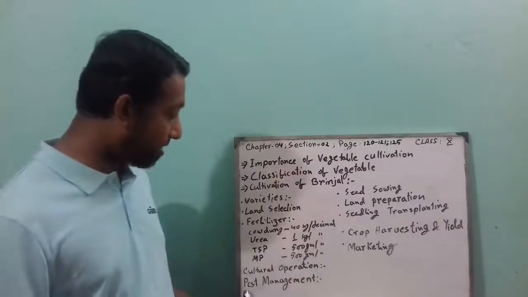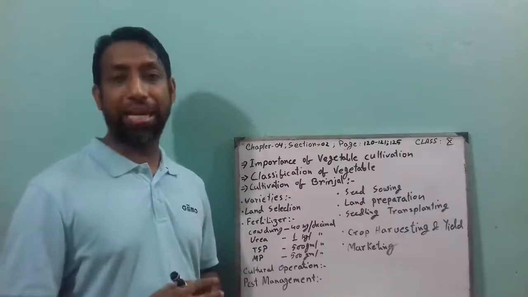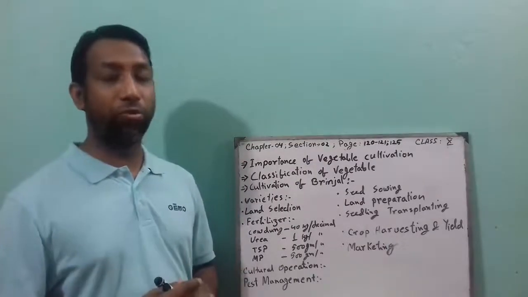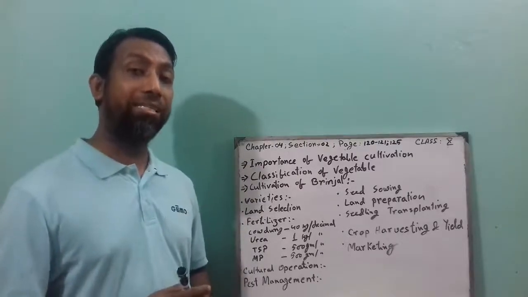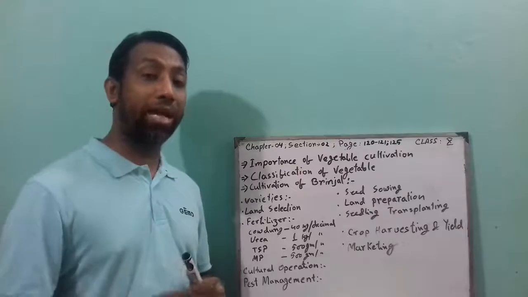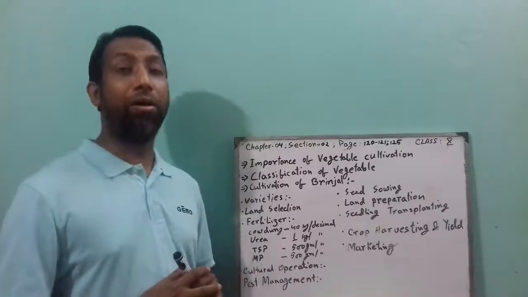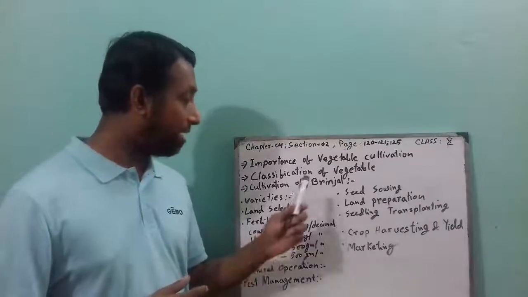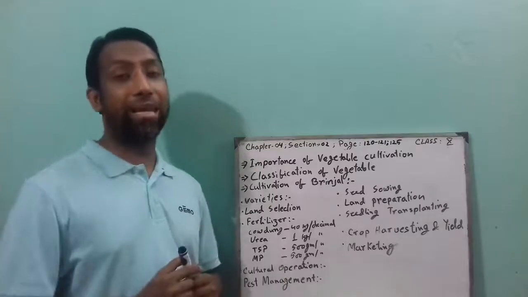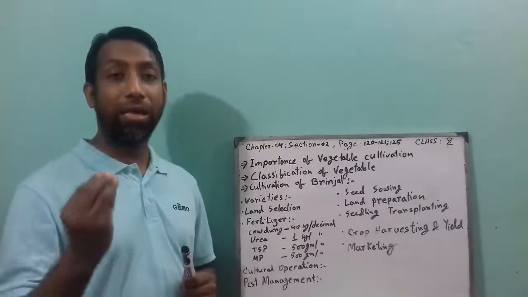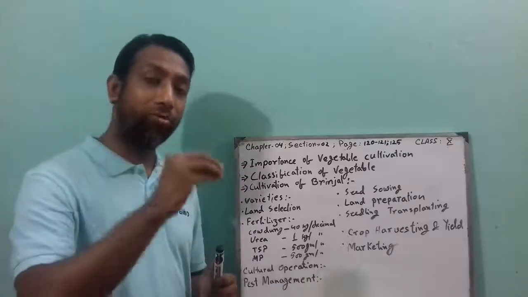And the next point is pest management. There are lots of insects and mites harmful for brinjal. The most important and dangerous insect is the brinjal shoot and fruit borer. This insect first infects the shoot while the plant is blooming, and then it attacks the fruit as well.